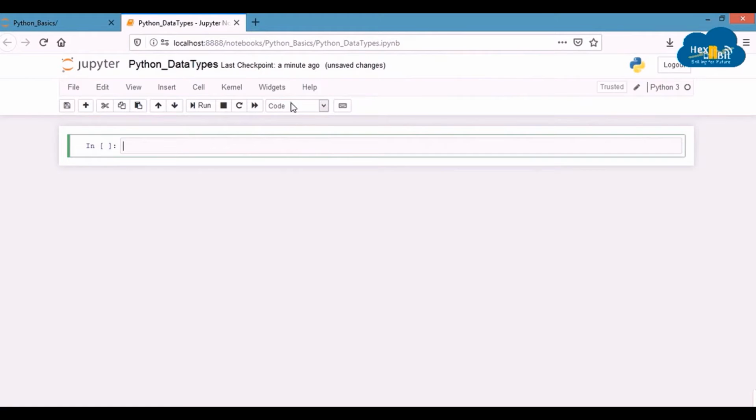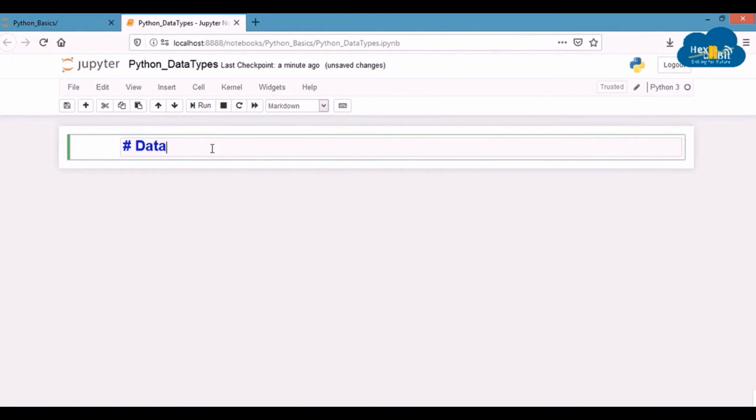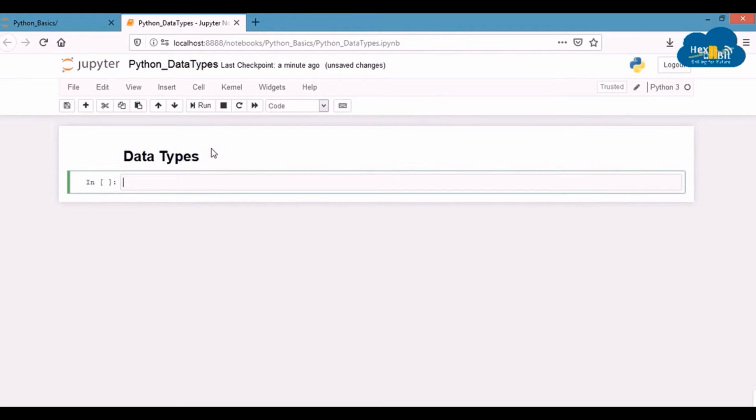Let me give some heading to this. Let's start with the most basic data type, which are numbers.